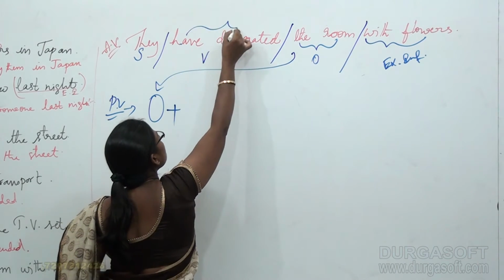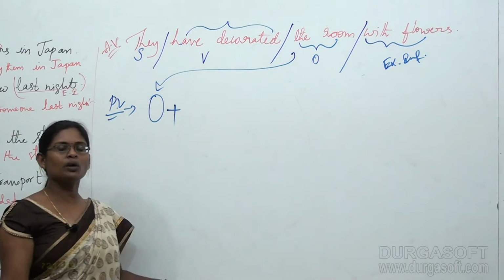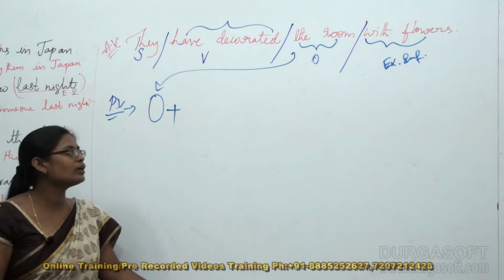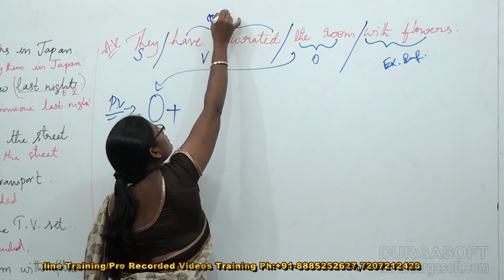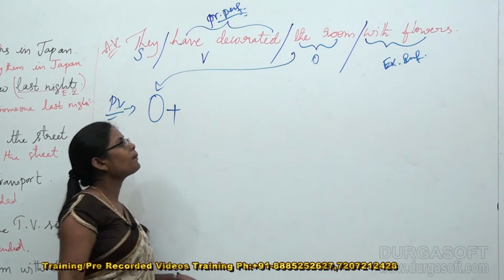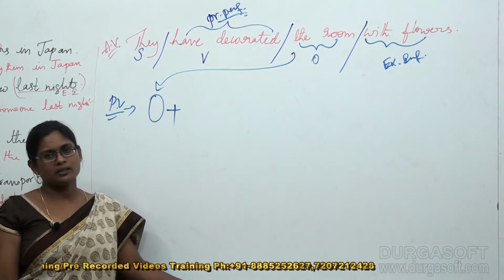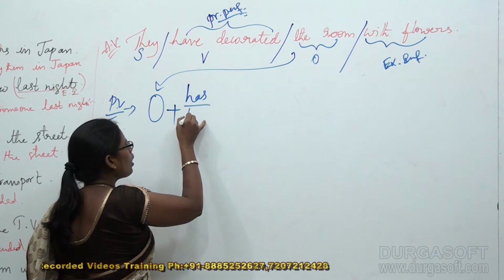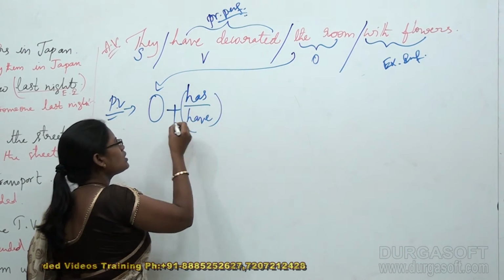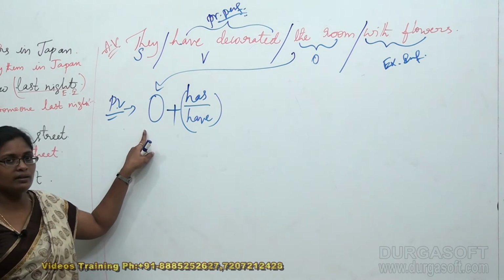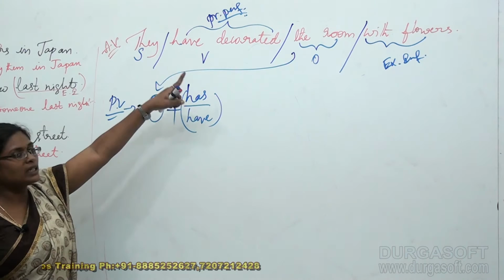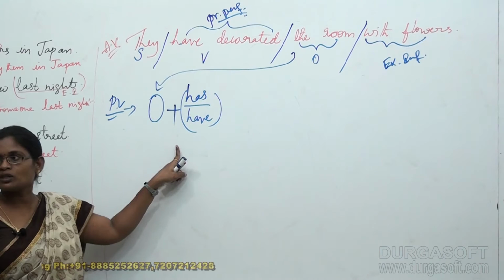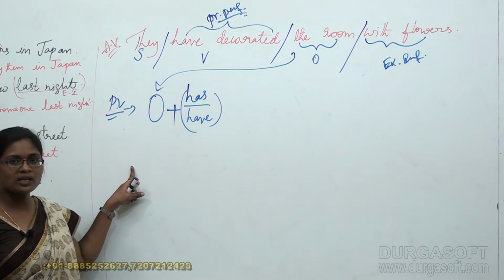Now you have to identify the tense of the sentence. "Have decorated" indicates what tense? Very good. It is present perfect tense. So add here has or have, depending upon the object that we are taking here. The object in the active voice becomes the subject in the passive voice. So based on the agreement of the subject, we are going to take has or have.